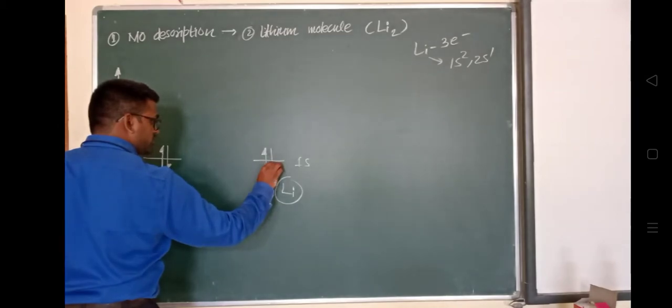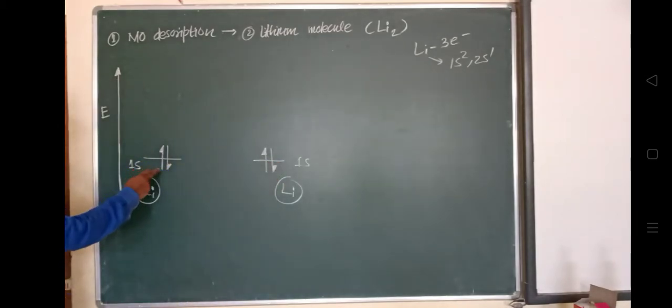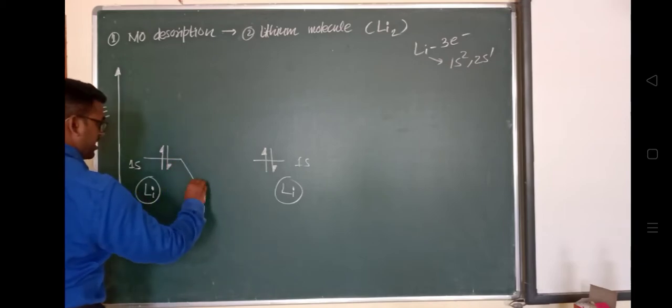For the 1s orbital, this is the way to represent: the two electrons with opposite spin. Look at the arrows, how I represented it. One arrow is pointing upward and one downward. This represents that they have opposite spin. In this way they will get combined.